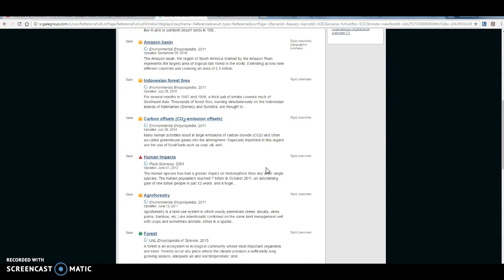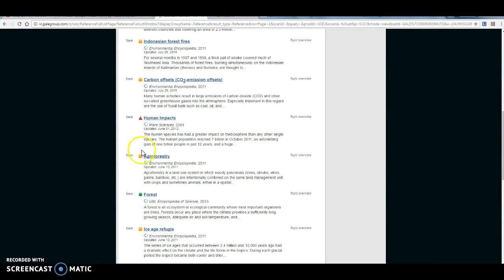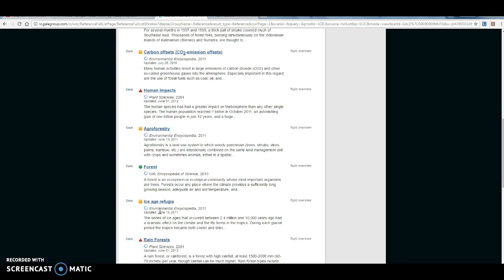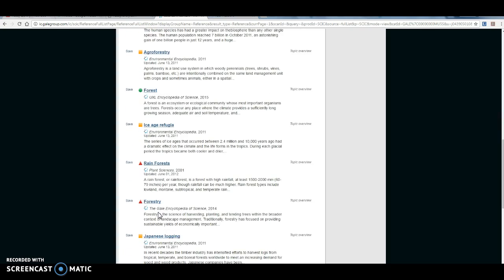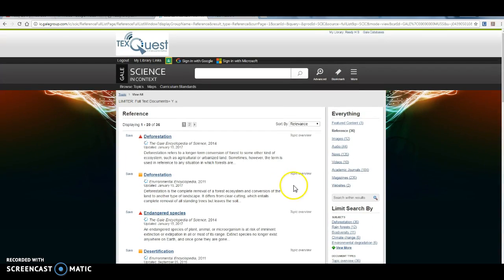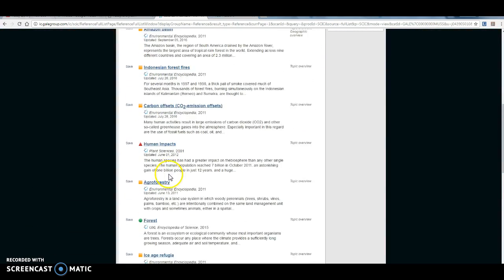One of the things that you'll notice is these little colored symbols. These are going to be easier to read and have more basic information. And then this is going to be more intermediate and this is going to be more advanced. So just know that those are kind of there to guide you as far as the complexity of the resource, okay? So let's say that I want to use